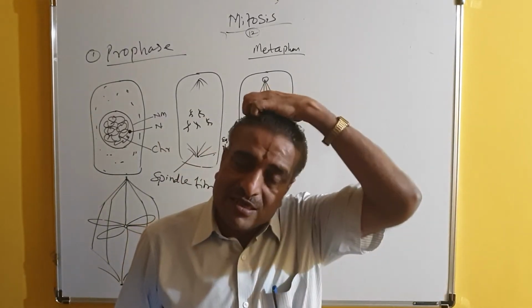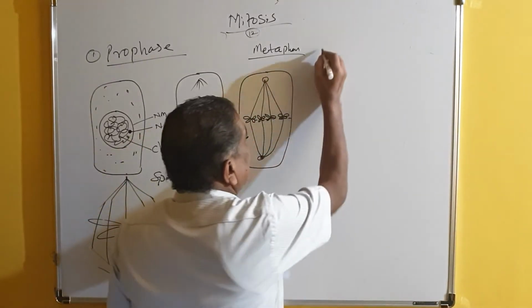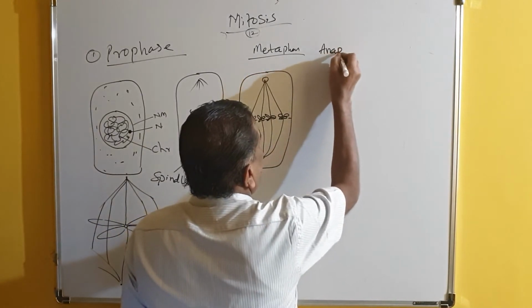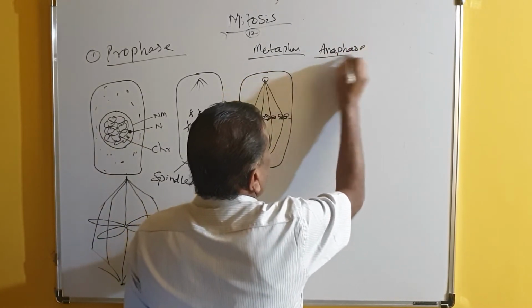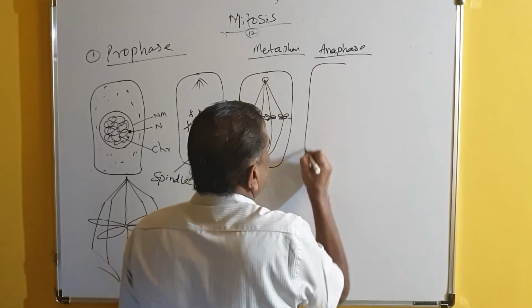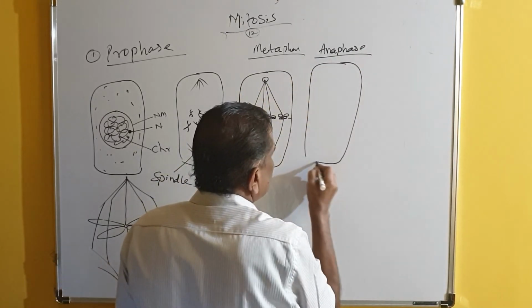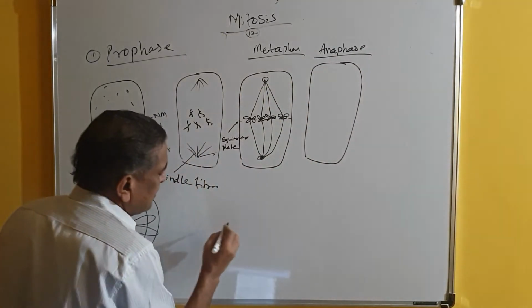So this is called as metaphase. Now coming to anaphase. Anaphase means towards the end of the stage, towards the end of the phase. What happens here? I will just show you.